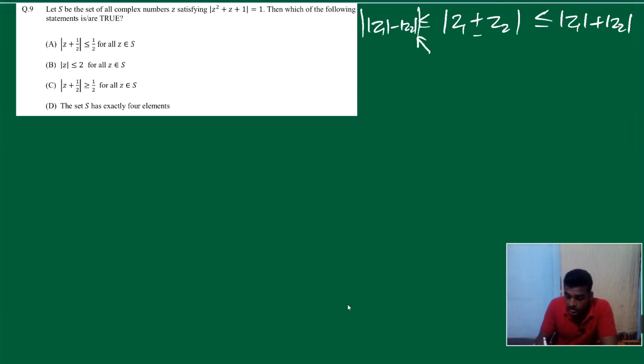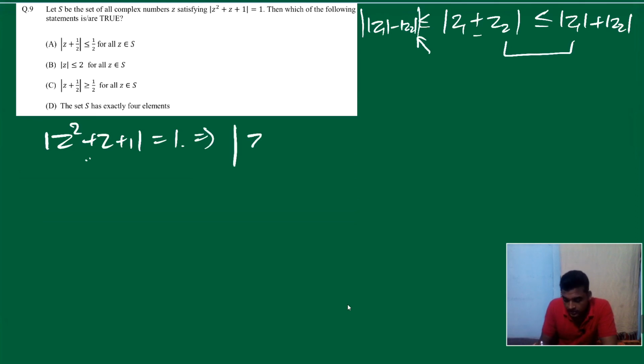Now let us jump into our question. What is the question? Mod of z square plus z plus 1 is equal to 1, right? Fine. Now if we apply this equality, first let us organize this. What is this? z plus a half whole square plus 3 by 4. It's like that. Fine. Okay, how can I write this?